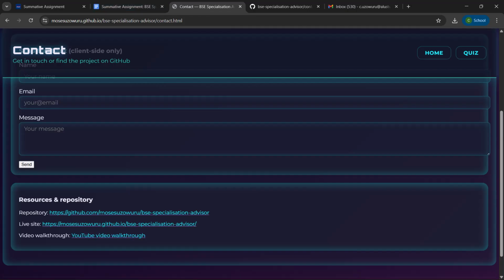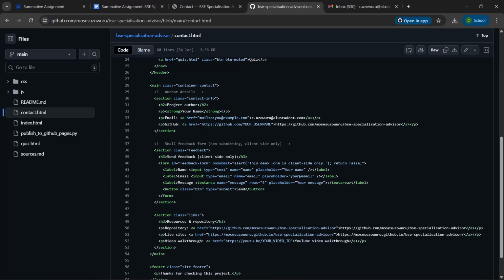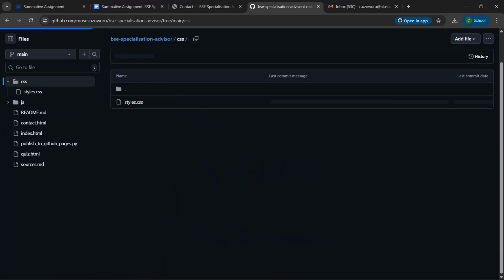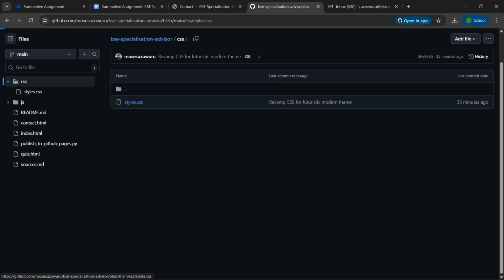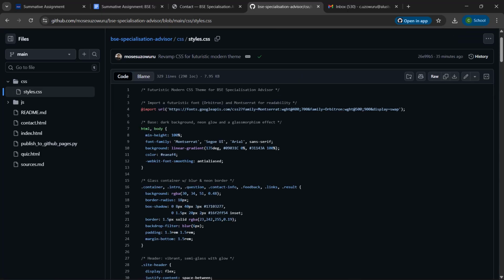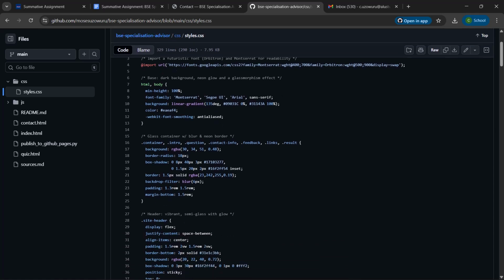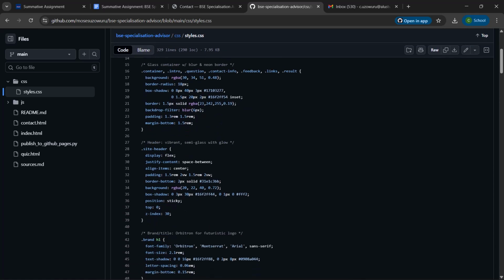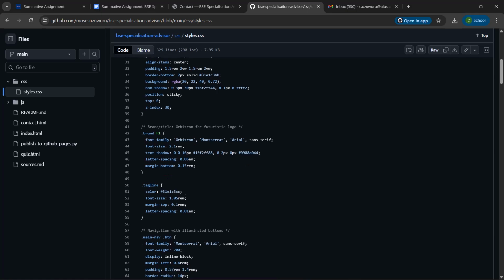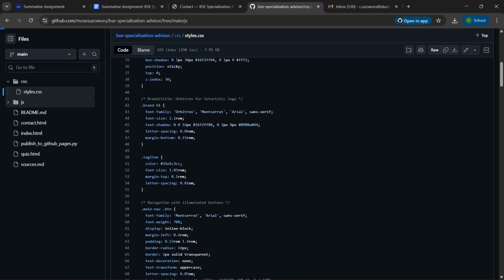So we'll move on to CSS. As you can see, we didn't use any libraries for our CSS code. It's written with pure vanilla CSS3. It's clean.